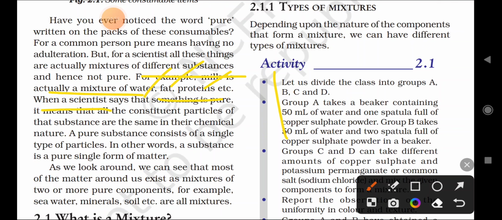When a scientist says that something is pure, it means that all the constituent particles of that substance are the same in chemical nature.